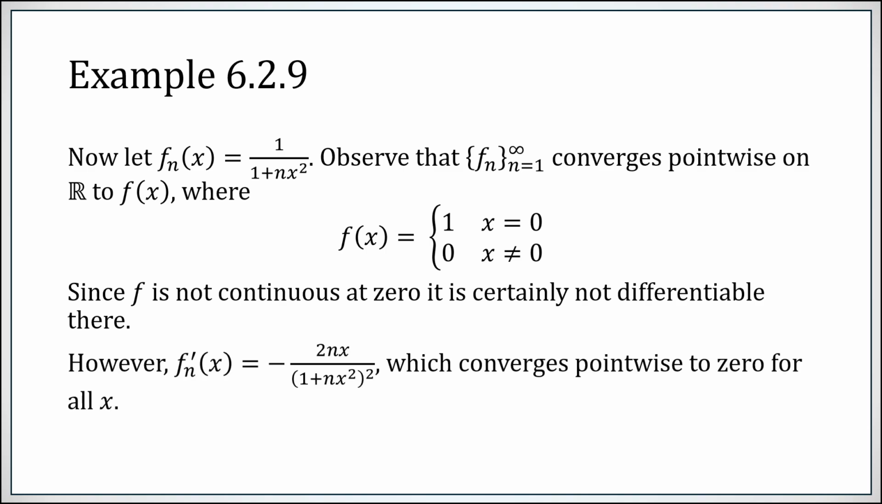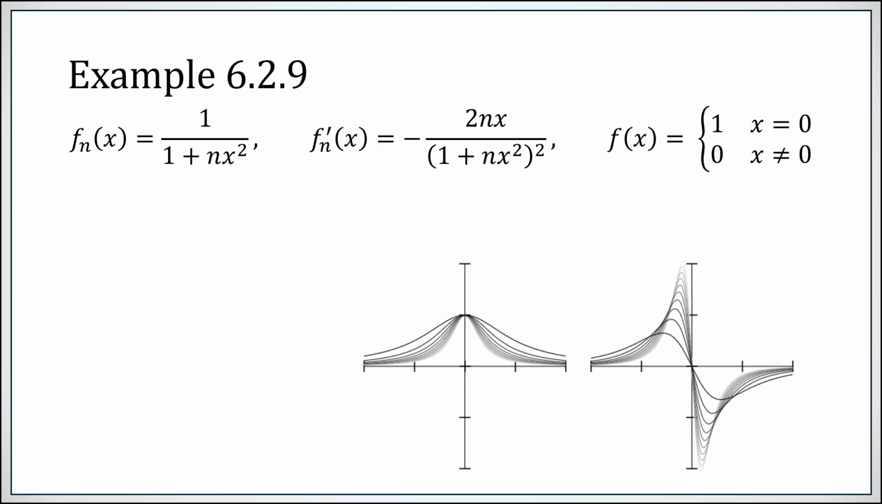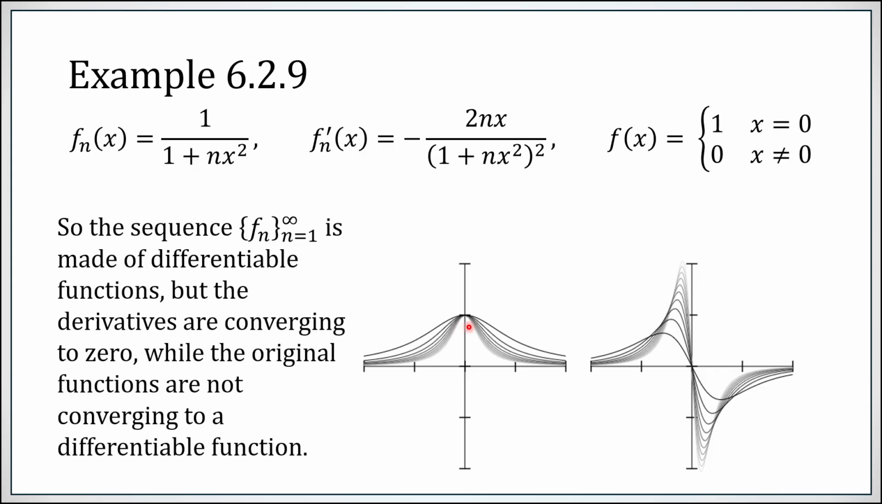On the other hand, fn prime, you simply compute it out, is negative 2nx over (1 plus nx squared) all squared. That converges to 0 at every x. When x is 0, this numerator is just 0. Otherwise, when x is not 0, you have an n in the numerator, sure, but you basically get an n squared in the denominator, so as n goes to infinity, that will converge pointwise to 0. In other words, what do we have here? We have a sequence of functions converging pointwise to something that isn't even differentiable at 0, but whose derivatives converge pointwise to 0 everywhere. And here are the original functions f.